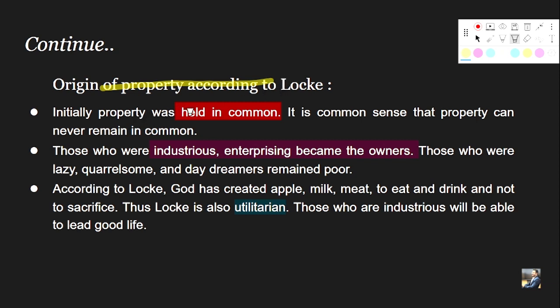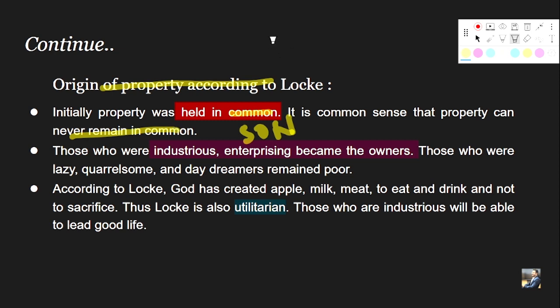Okay, initially property was held in common, as we saw in the case of Plato as well, that there was a communism which was prevailing in the state of nature, right? That was similarly followed by Hobbes, Locke, etc., right? In the state of nature there was a concept of communism where property was held in common ownership. It is common sense that property can never remain in common ownership, right? We cannot hold any property in common ownership.